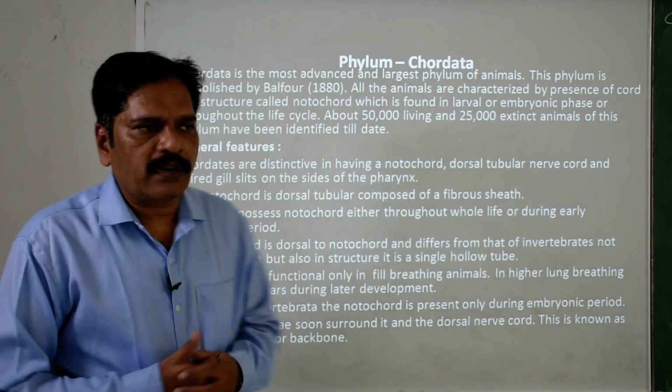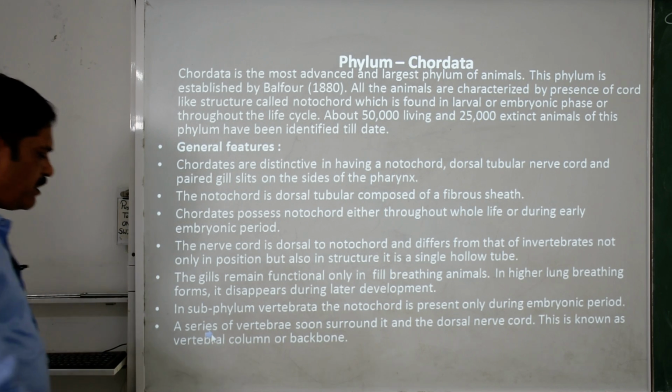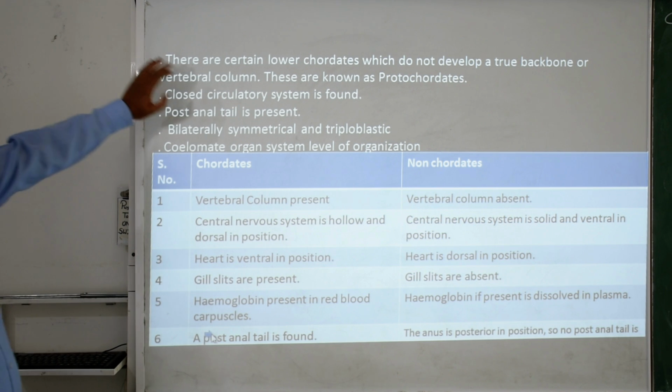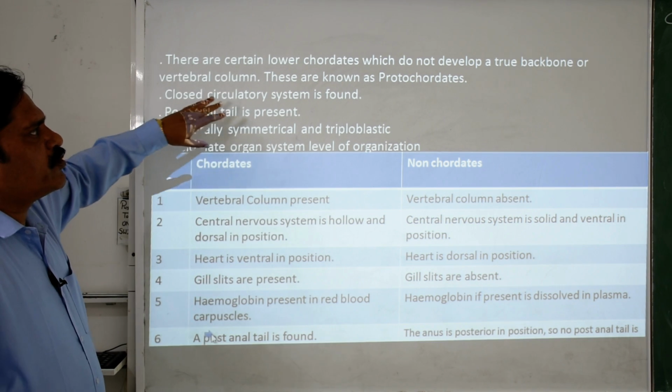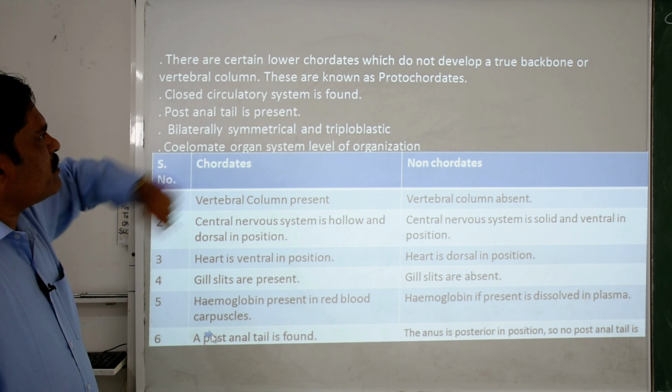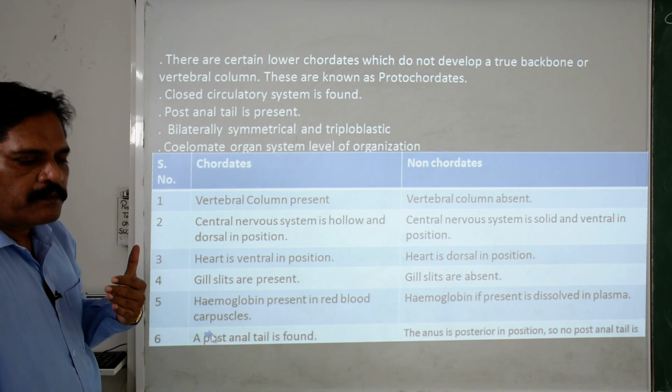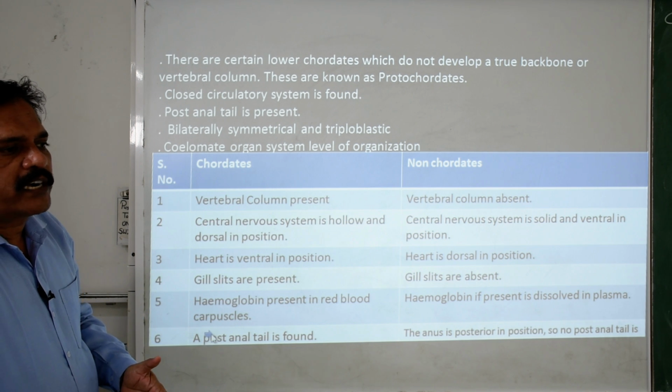In the higher organisms, this vertebral column is very clearly and distinctly observed. There are certain lower chordates which do not develop a true backbone or vertebral column. These are all the protochordates. It is believed that protochordates developed from the hemichordates.